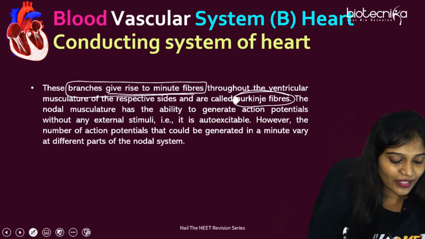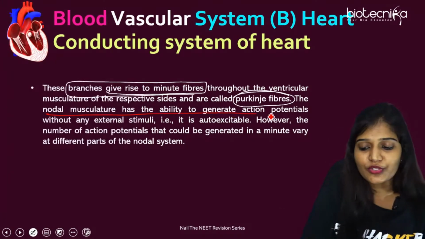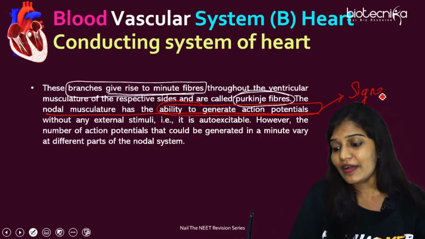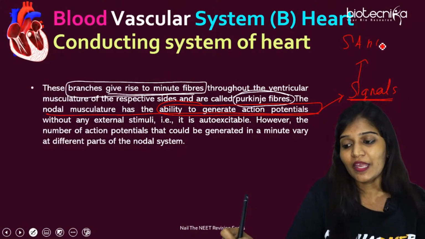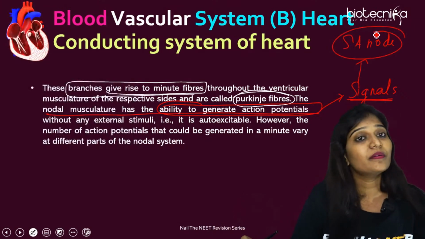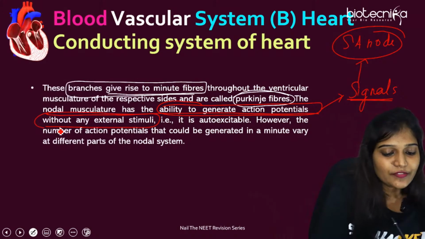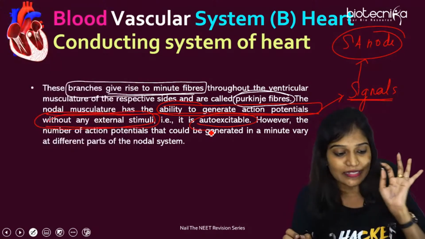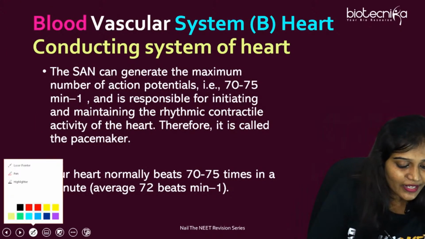And the next important line, make it a star point. All these nodal tissues have the ability to generate action potential signals, impulses. Who is actually doing this? SA node is generating impulses, and all of them are responsible for conduction without any external stimulus. This is very important. So they are auto-excitable. This is an important line in your examination.